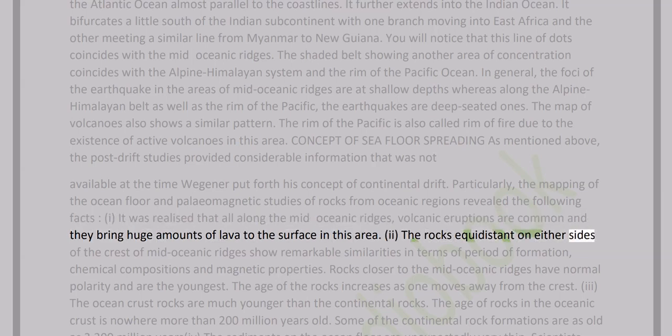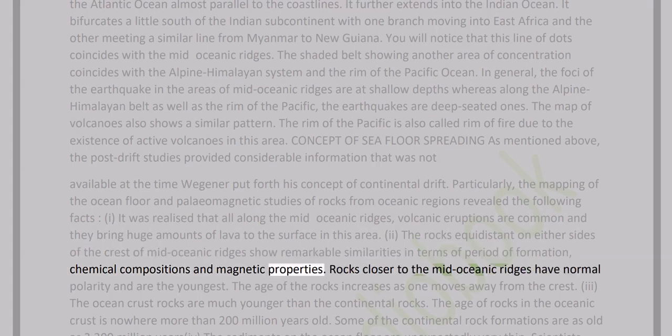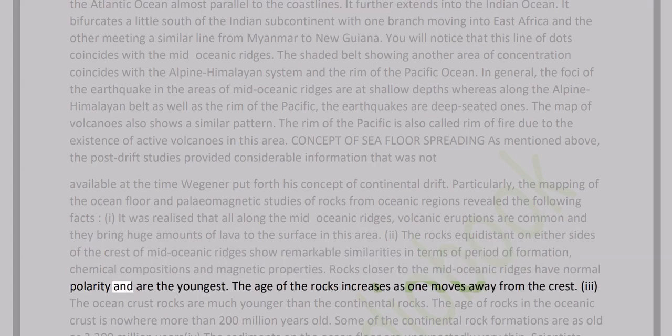2. The rocks equidistant on either side of the crest of mid-oceanic ridges show remarkable similarities in terms of period of formation, chemical compositions, and magnetic properties. Rocks closer to the mid-oceanic ridges have normal polarity and are the youngest. The age of the rocks increases as one moves away from the crest.